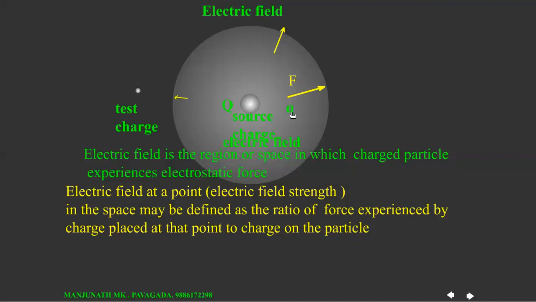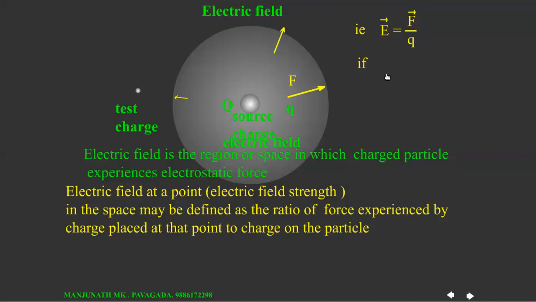Suppose Q is the charge placed at this point. This charge experiences force F. If we divide force by charge, it gives electric field at this point. So this is the definition.